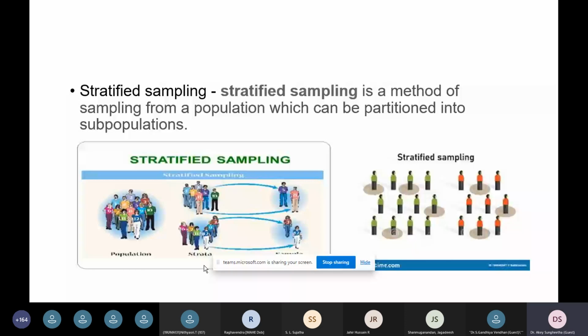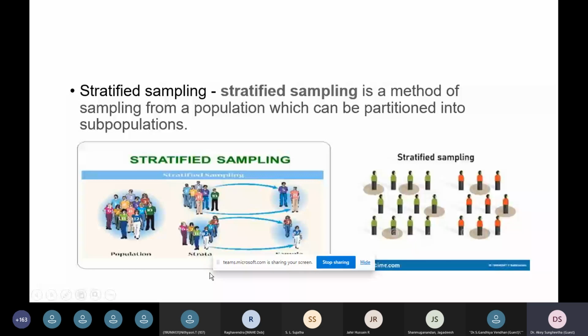So you could pick any, for example, in the picture you can see there is a sampling done, and the population is separated in the second picture with green and orange, and again there is a subsampling done for each of the segments. So this is the case of stratified sampling.